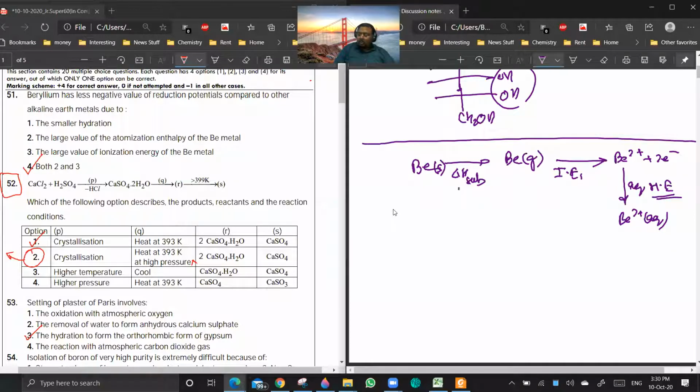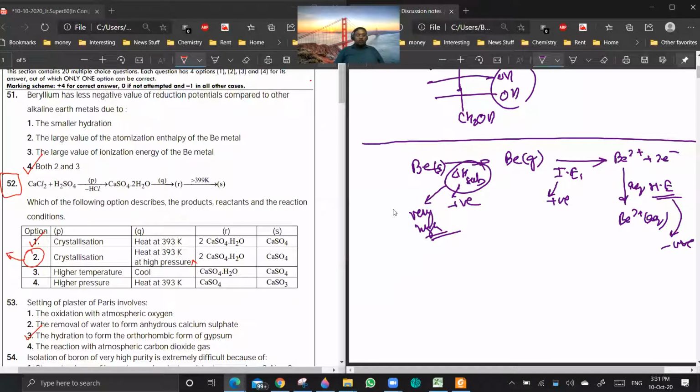Now you see these two are positive values. You have to give energy, and this is negative. Now this value is very high for beryllium. So even though it has very high hydration energy, it is not able to compensate for these two values. Are you getting the point?